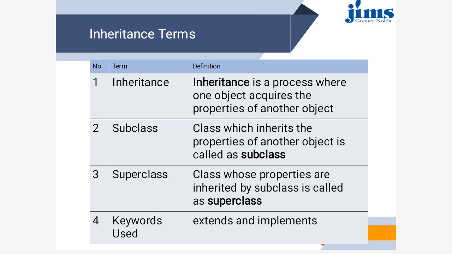The class which inherits the properties of another class is known as subclass, and the class whose properties are inherited by the subclass is known as superclass. And to implement inheritance, one term is used, that is extends.